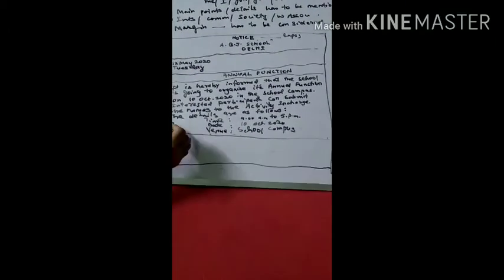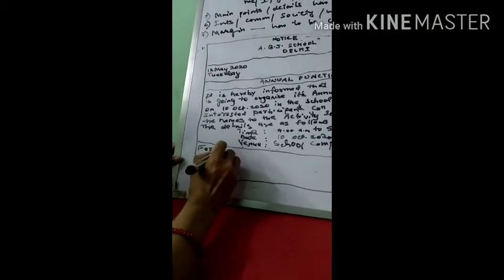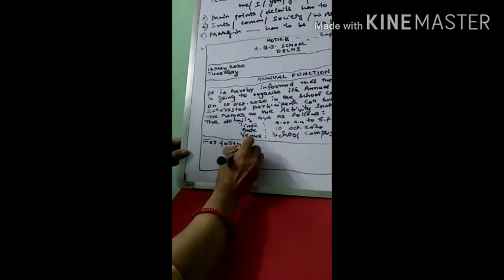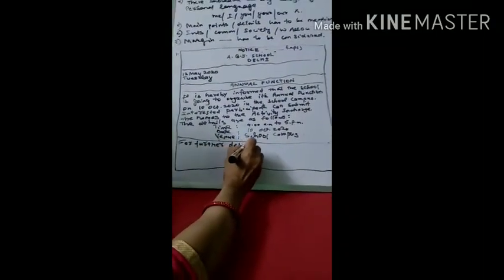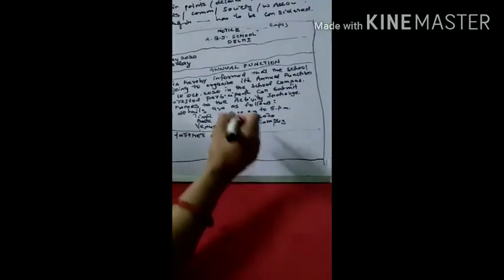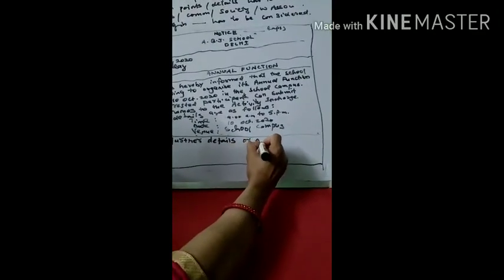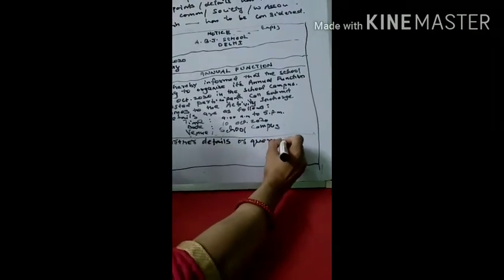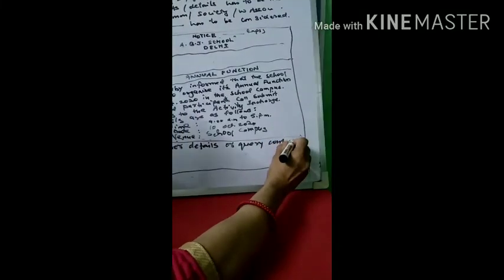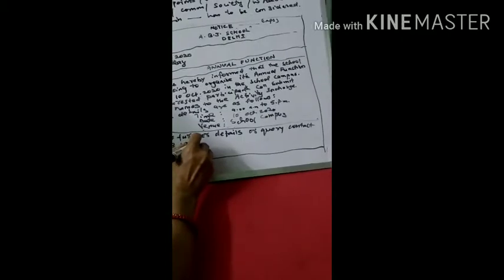After this, you can write: for further details or queries, contact the undersigned. Undersigned means whosoever is conducting.